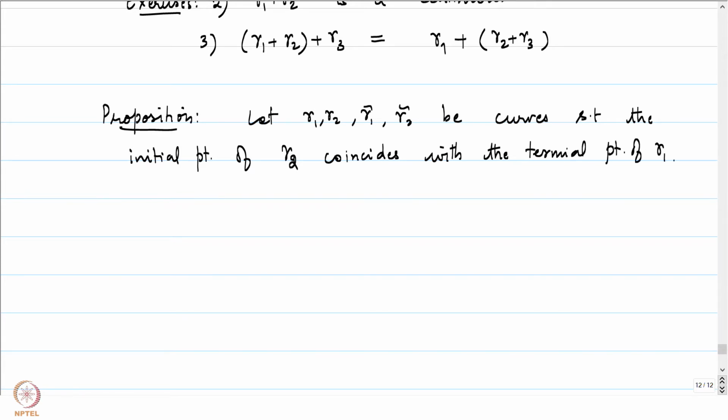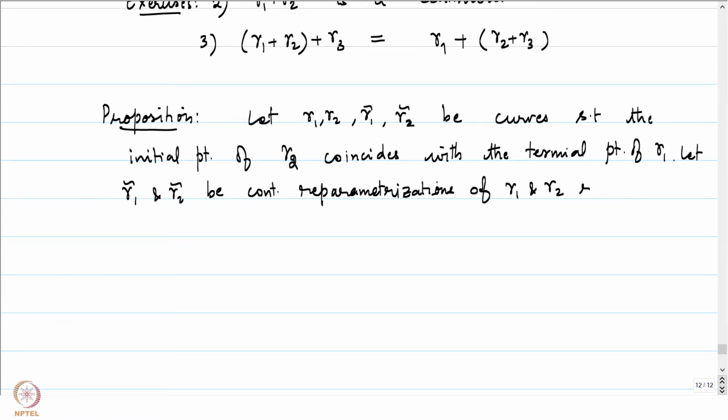Further, let gamma 1 tilde and gamma 2 tilde be continuous reparameterizations of gamma 1 and gamma 2 respectively.